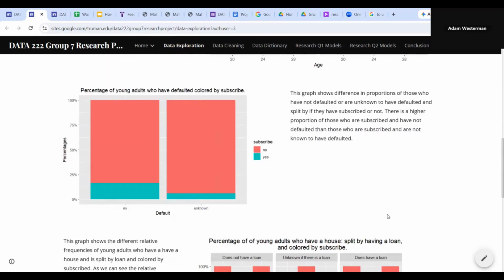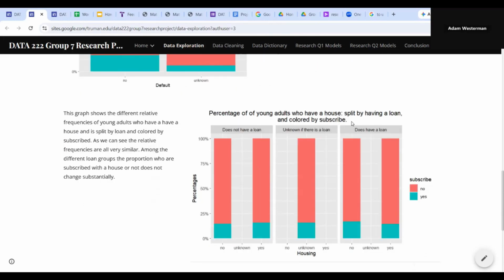The third graph shows the difference between those who are subscribed and not subscribed. We can see that there is a larger proportion of those who are subscribed and have not defaulted than those who are subscribed and are known to have defaulted.